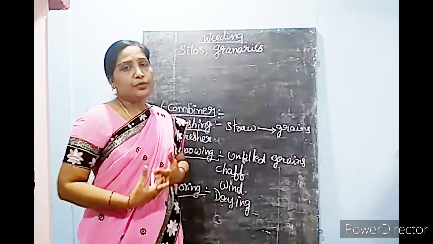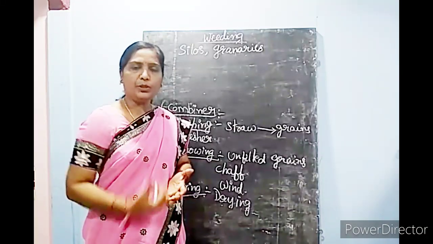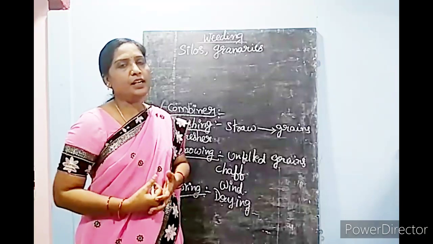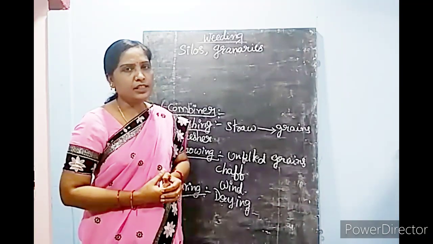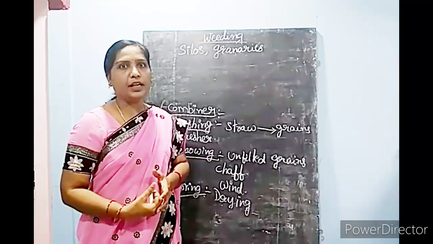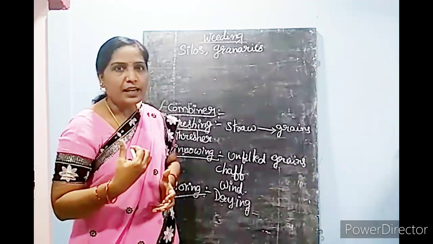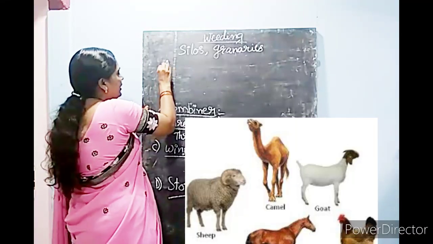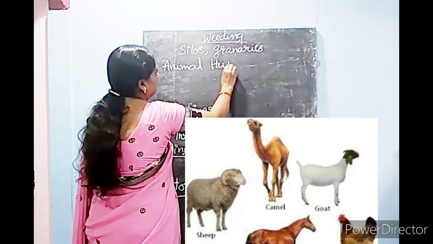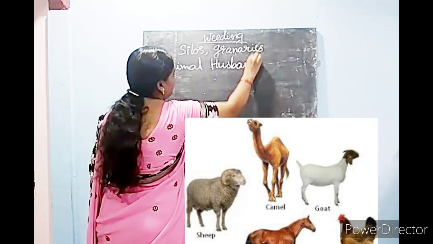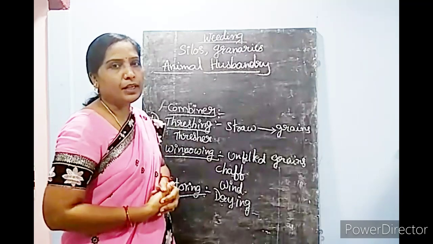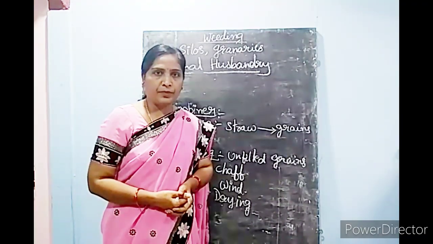We are not taking food only from plants, we are also taking food from animals, right? So the study of rearing of animals, their management and getting products from the animals is known as animal husbandry. Animal husbandry. By this animal husbandry also, some people are earning money.